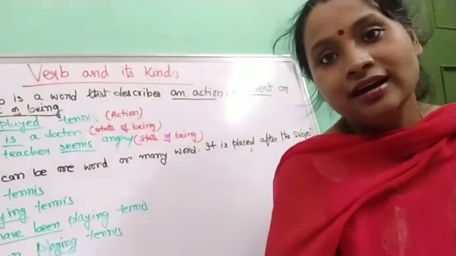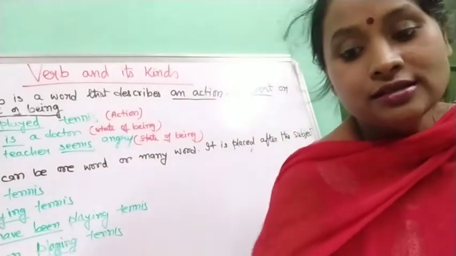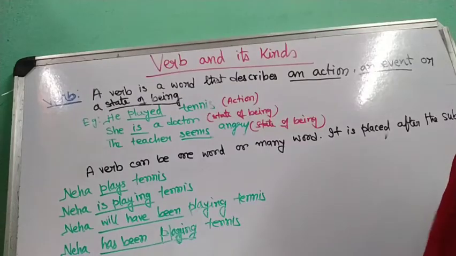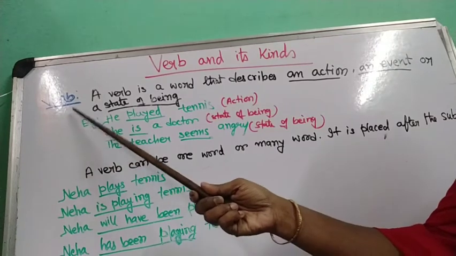I am Momita and today I will be explaining to you verb and its kinds. So let us start with verb. Now see children, here you see verb. First of all, what is a verb?